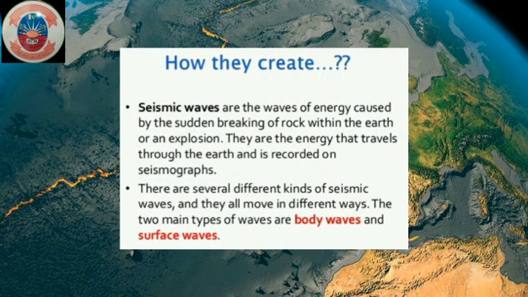How they are created. Seismic waves are the waves of energy caused by the sudden breaking of rock within the earth or an explosion. They are the energy that travels through the earth and is recorded on seismographs. There are several different kinds of seismic waves and they all move in different ways. The two main types of waves are body waves and surface waves.